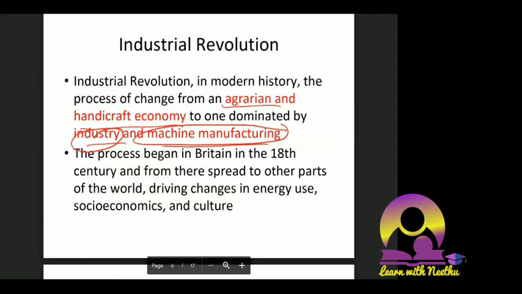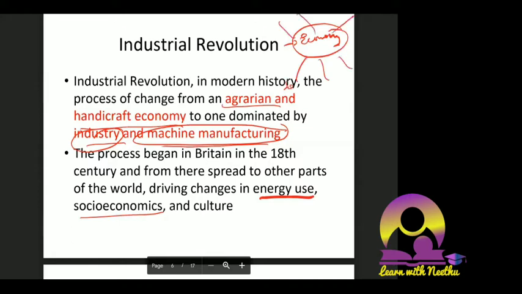The process began in Britain in the 18th century and from there spread to other parts of the world, driving changes in energy use, socio-economics, and culture. The way energy was used has changed. Socio-economics obviously changed, because the industrial revolution is directly related to the economy of a country. If the economy of a country changes, all related things change.